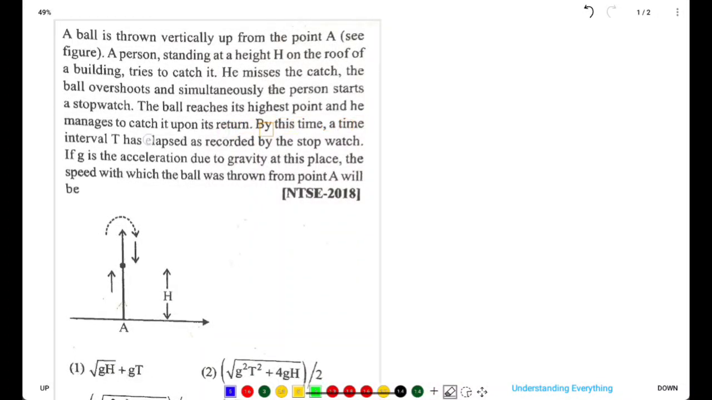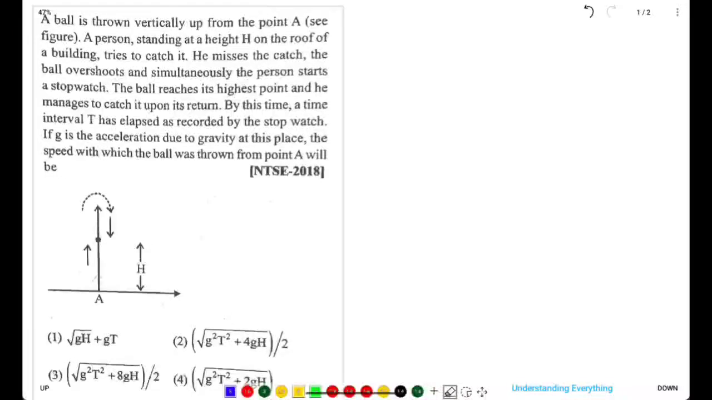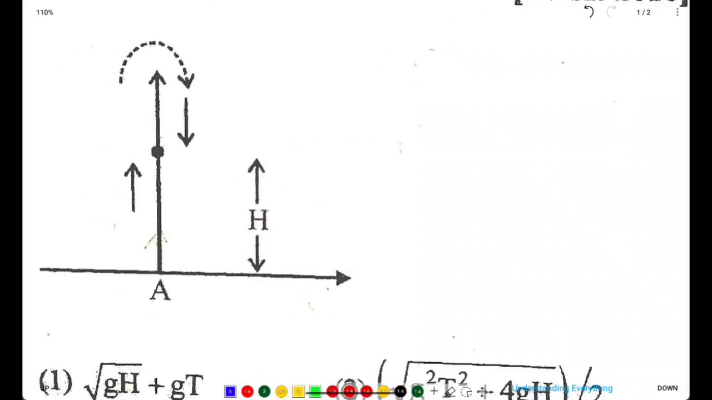By this time, a time interval t has elapsed as recorded by the stopwatch. If g is the acceleration due to gravity at this place, the speed with which the ball was thrown from point A will be. So in the question, the initial velocity with which the ball was thrown has been asked to us. Let me explain the question to you.